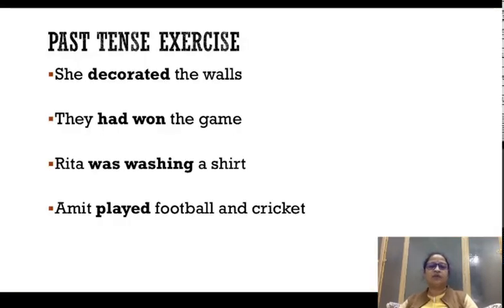She decorated the walls. The verb that is going to identify the tense of the sentence is decorated. Decorated, because it is standing alone without any helping or supporting verb, was या were.